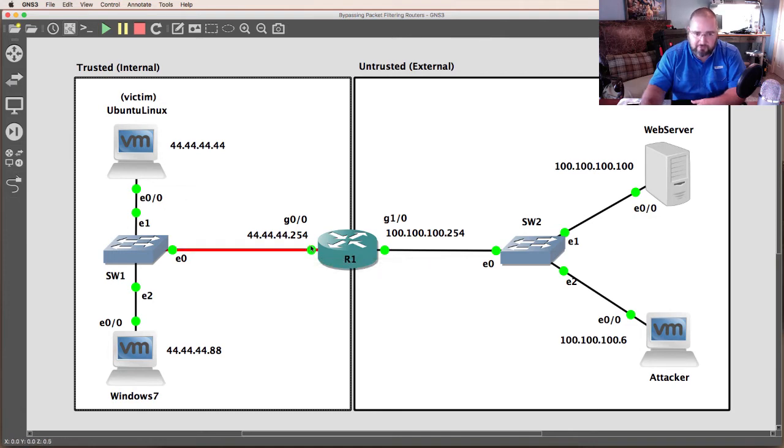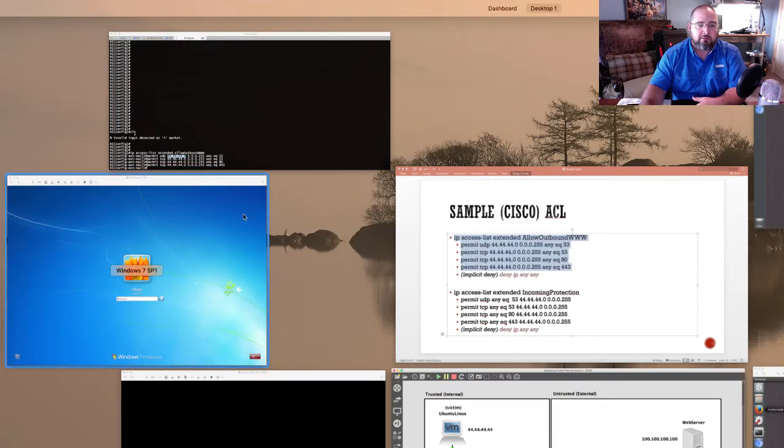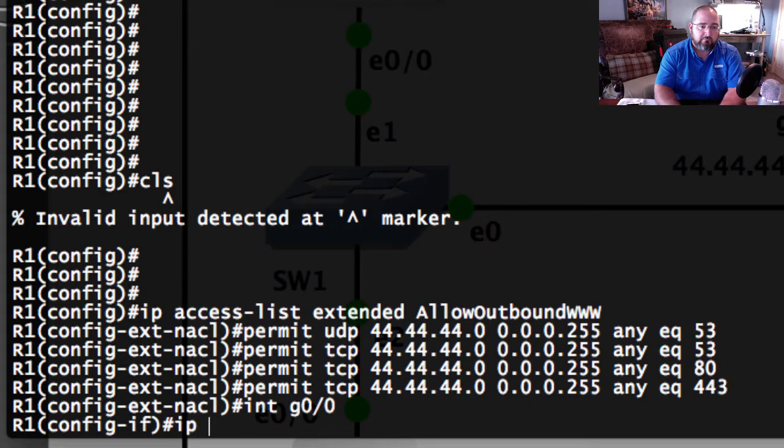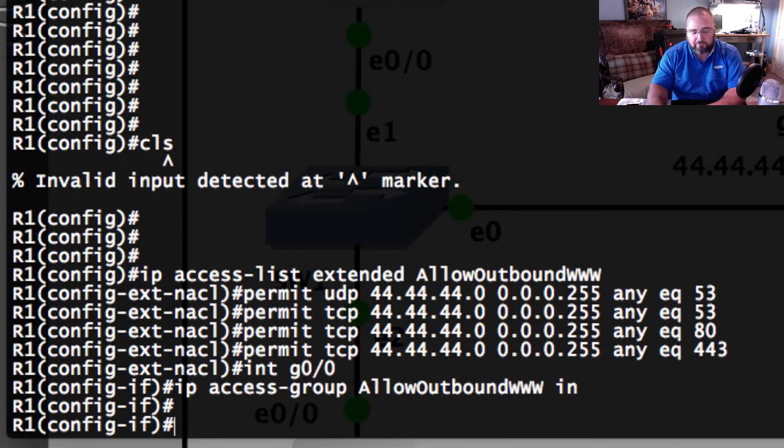So anything trying to come into this interface has to be coming from 44.44.44 something, going anywhere with the destination port being the ones that I've gone in and specified. So that is going to work once I go in and actually apply this access control list to the interface.